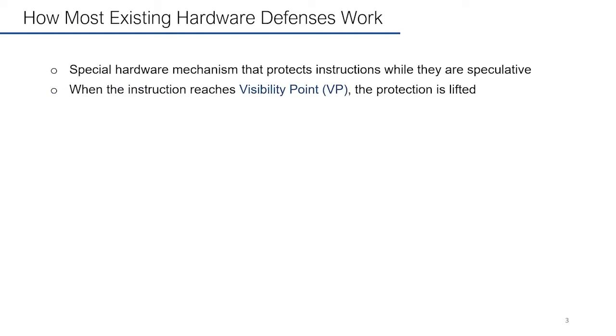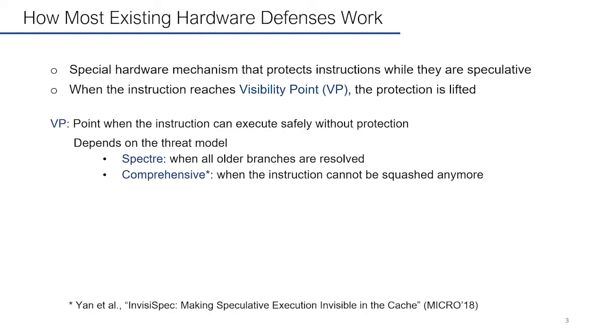To defend against such attacks, most existing hardware defenses apply a special hardware mechanism that protects instructions while they are speculative. When the instruction reaches the visibility point, the protection is lifted. Here's the definition of VP. It is the point when the instruction can execute safely without protection. It depends on the threat model.